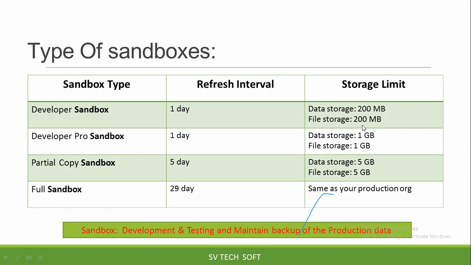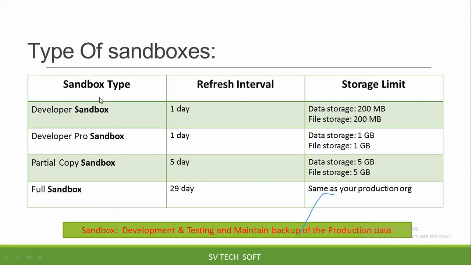How does Salesforce charge money from the companies? By edition and licenses. How many users will be there in the particular org? Each license has a different cost, and for that license, Salesforce charges money. Other than license, Salesforce charges money based on storage. How much storage is used by the client? For that storage, Salesforce charges money.